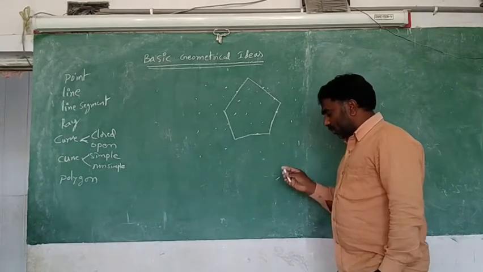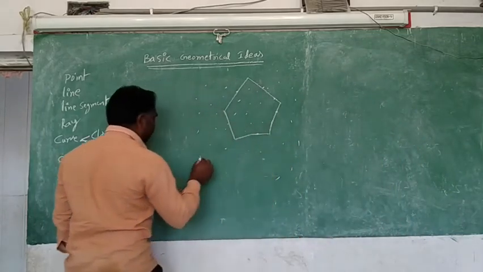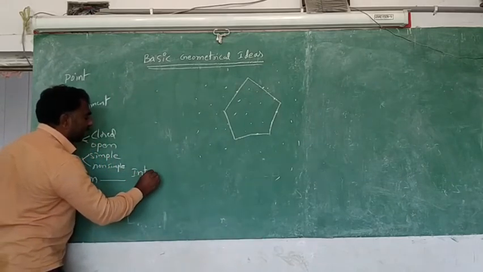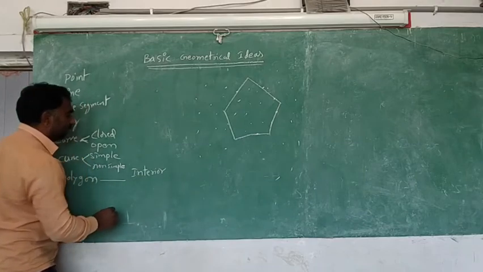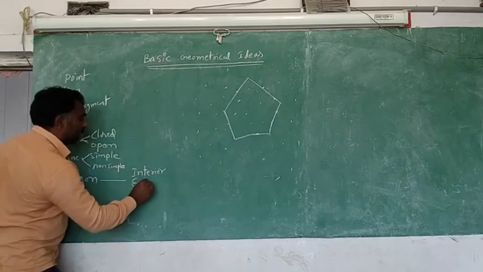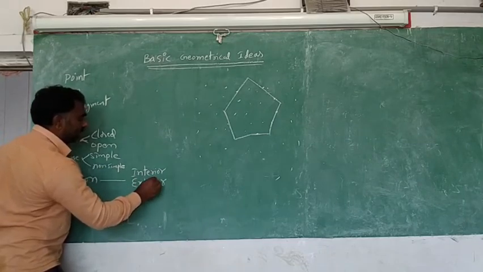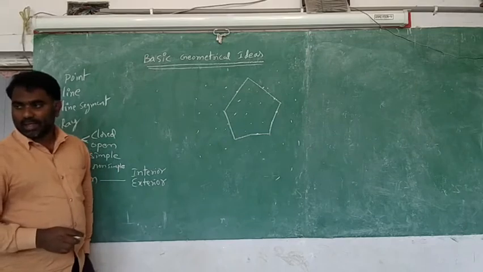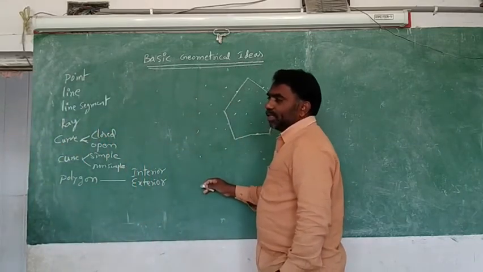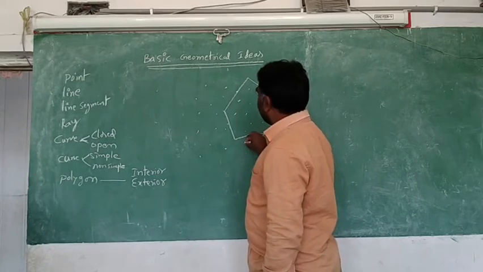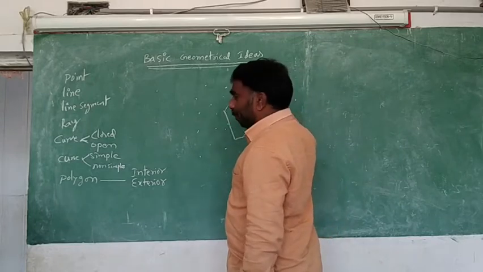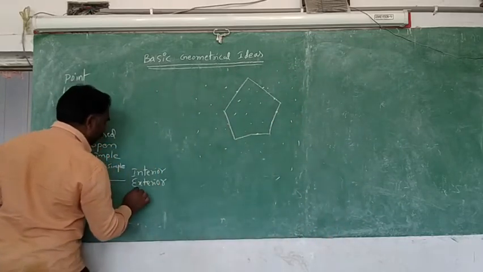So now, in a polygon, the points which are inside are called interior. Which are outside are called exterior, not outside, exterior. The points which are inside the polygon are called interior. The points which are outside the polygon are called exterior. The points which are on the polygon are called on the polygon.